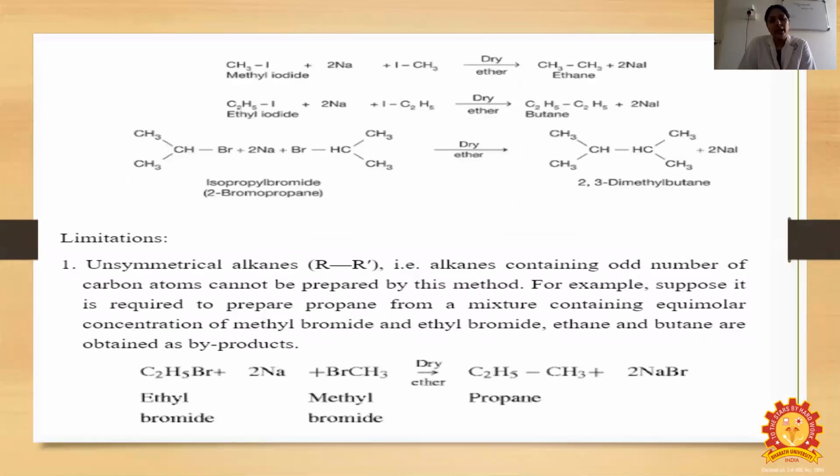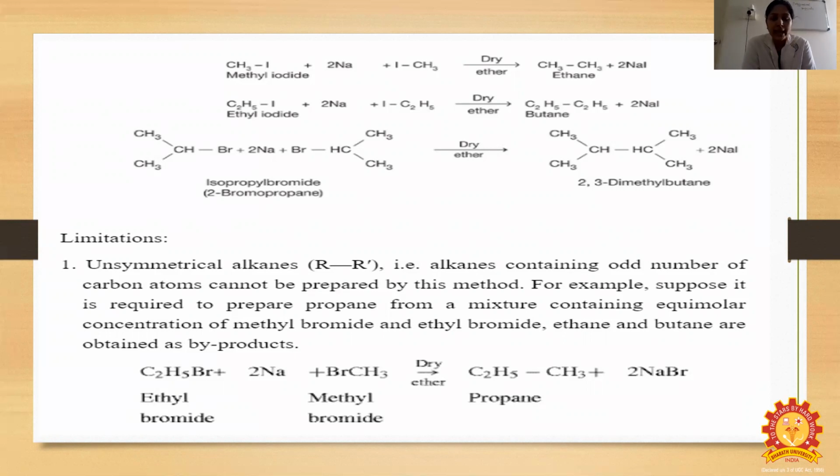So CH3I, methyl iodide, reacts with 2 molecules of sodium with iodomethane in the presence of dry ether to form ethane, and 2 molecules of sodium iodide are eliminated. Then ethyl iodide reacts with 2 sodium and C2H5I in dry ether to give C2H5-C2H5, and 2 molecules of sodium iodide are eliminated. Then isopropyl bromide reacts with 2 molecules of sodium in dry ether to form dimethyl butane, and 2 molecules of sodium bromide are eliminated.